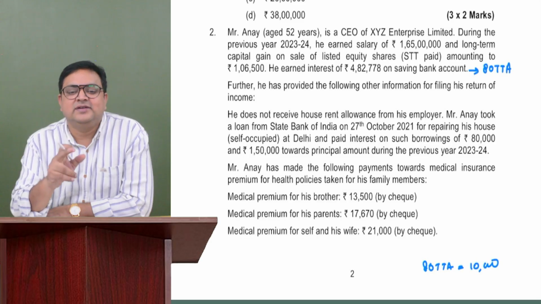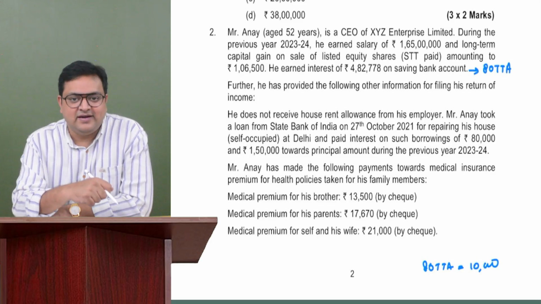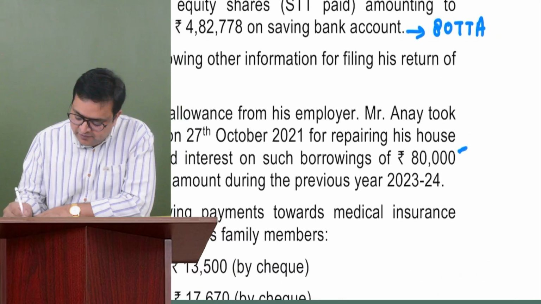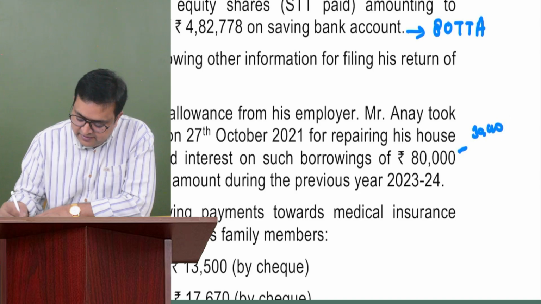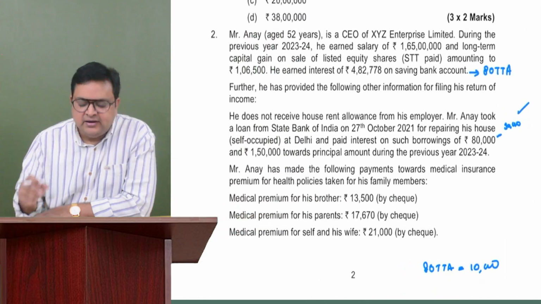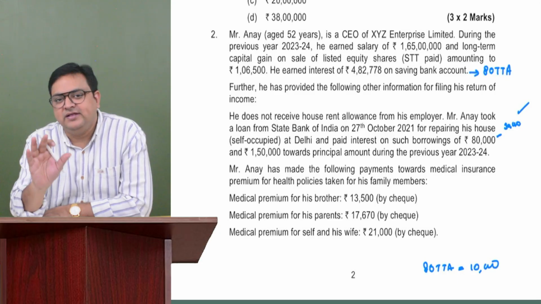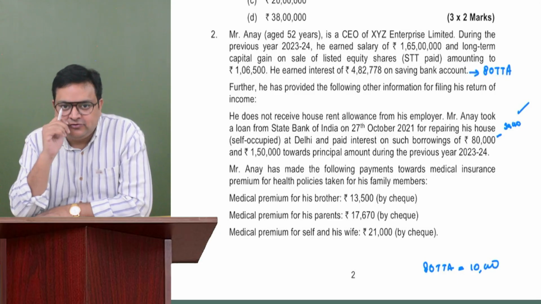Why? Because he has taken the loan for repair. Agree? So his 80,000 interest would not be allowed; it would be only 30,000 interest. So 30,000 will be allowed under house property. NAV would be nil, self-occupied. 24A would be nil, 24B would be 30,000. So under house property there is a loss of 30,000.